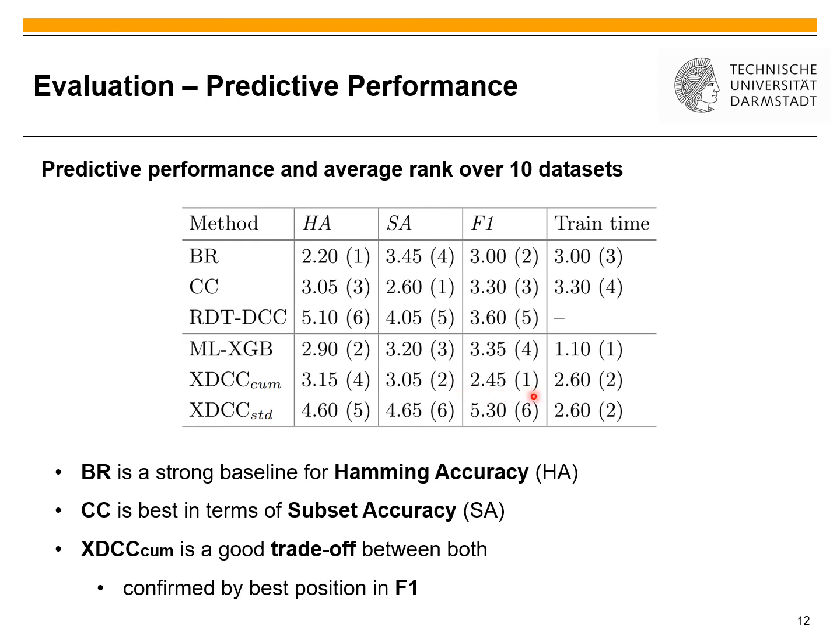Our last observation can be found in the training times, where we can see that both of our models are faster than the traditional binary relevance and classifier chain model, and as expected, the single multi-label model is here the fastest.